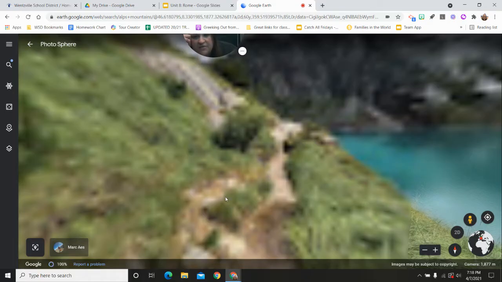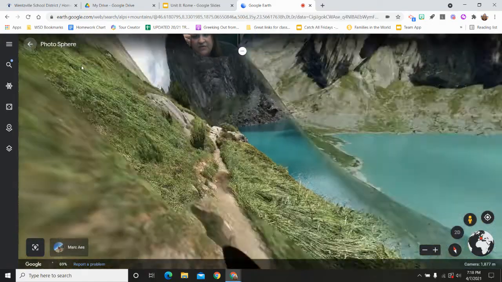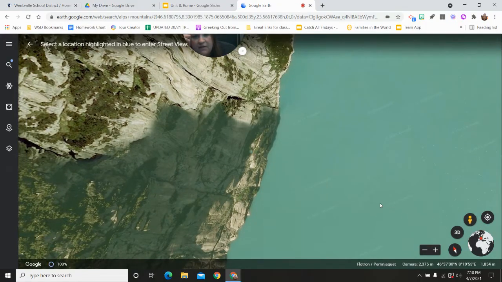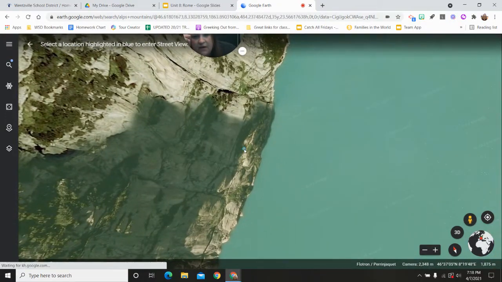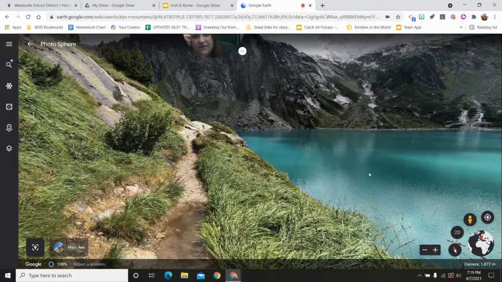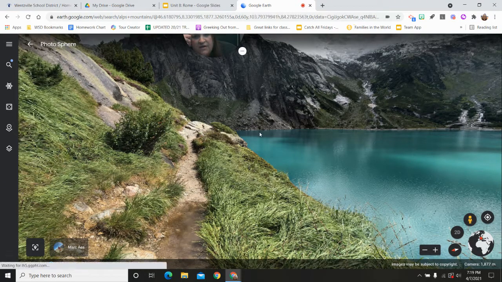I'm having a little internet issue, so hopefully it can load. If not, I sometimes have to zoom out, pick up my little guy, click it and zoom back in. See if it works. I really want to look at, oh, look at that. Look how pretty that is. Look at the water.